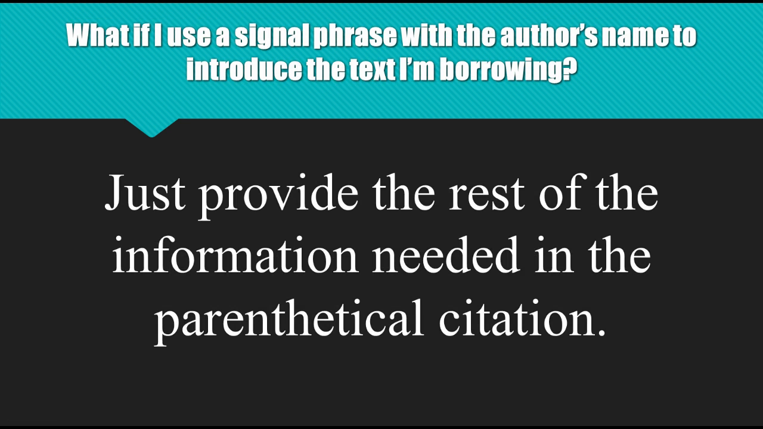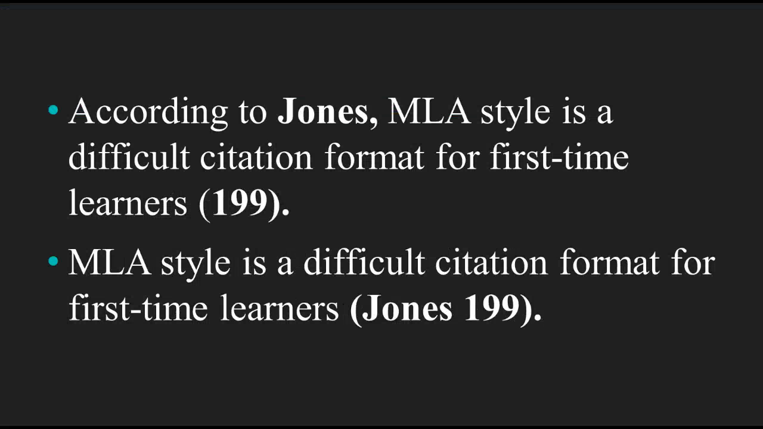So what if I use a signal phrase with the author's name to introduce the text I'm borrowing? You just provide the rest of the information needed in the parenthetical citation. So let's take a look at what that would look like. If you look here, according to Jones is my signal phrase. Since I already provided the author's name, I don't need to do it in the citation. I have only included the page number of the publication in parentheses. If I didn't use his name in the sentence, I would need to cite after the sentence, as the second example shows.